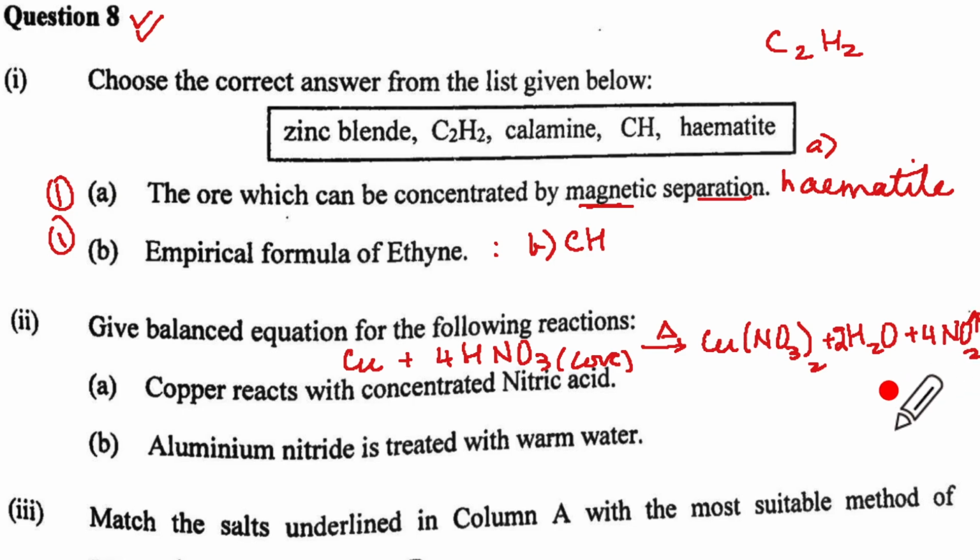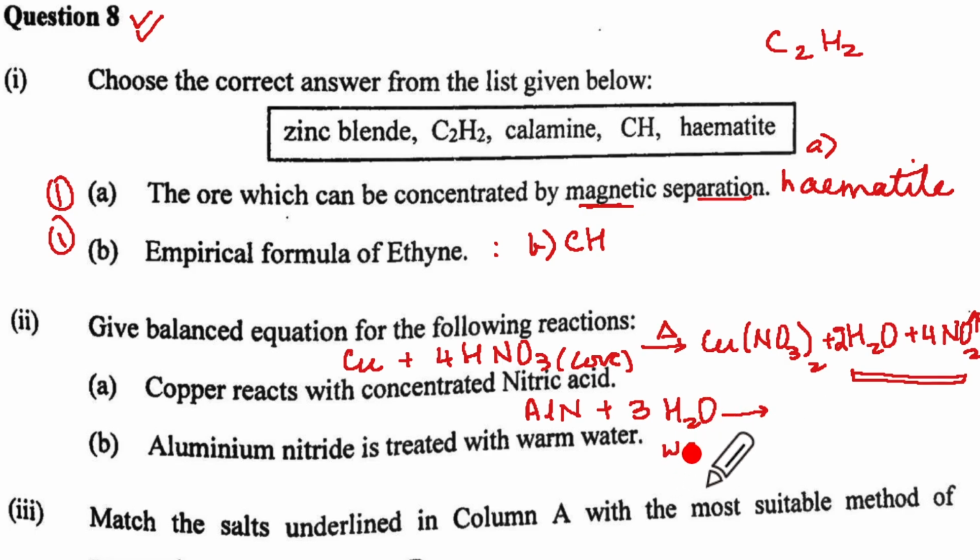And plus it will give 4NO2 up arrow. So remember H2O and NO2, they are like a package deal with concentrated HNO3. So copper will take nitrate, become copper nitrate, and H2O, NO2. Remember to write 4 here. So 4 H's will give you 2 H2O because H will be 4. And how many N's do you see? 4. So 4 NO2. Next we come to aluminium nitride reaction with warm water. So we'll have AlN. Al is 3 plus, N is 3 minus. So AlN. Plus you have to know these reactions.